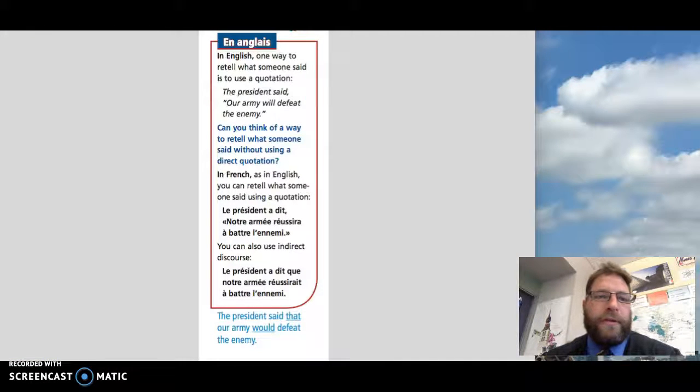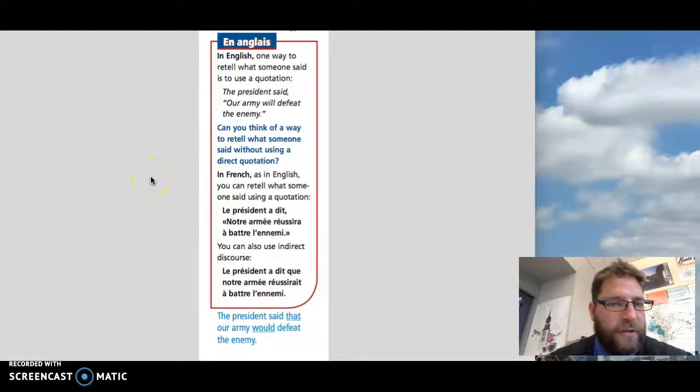So just to return to the concept of indirect discourse, it is quoting someone or saying something without actually using quotes. Here they use the actual quotes. The president said, "Our army will defeat the enemy." And without using quotes, you would take that away. The president said their army will defeat the enemy. You're not going to use direct quotes.